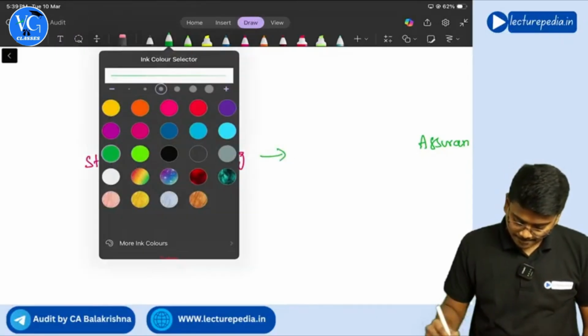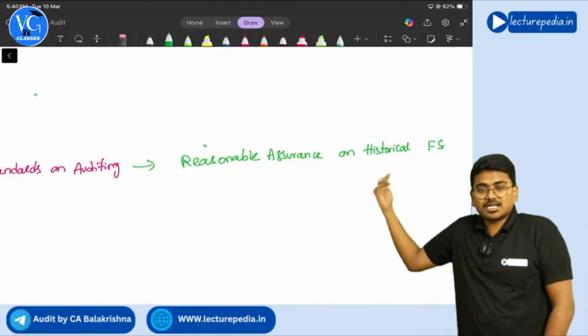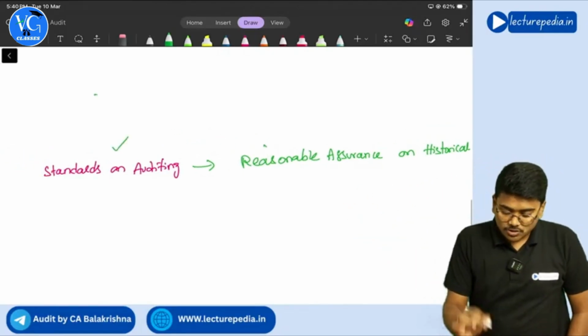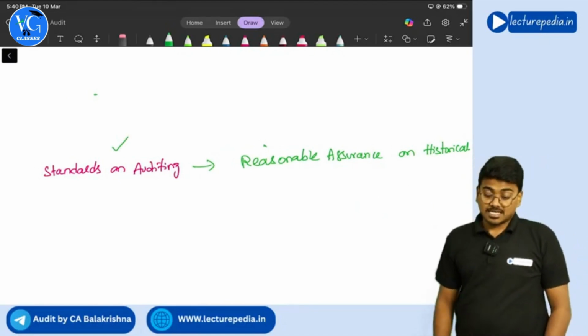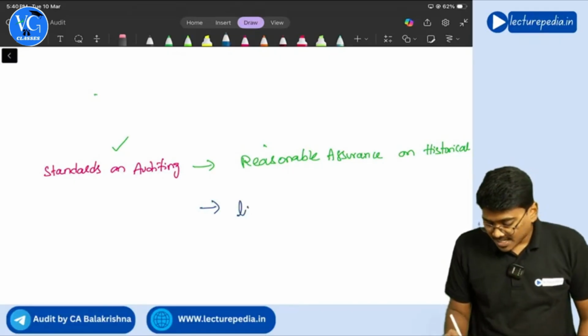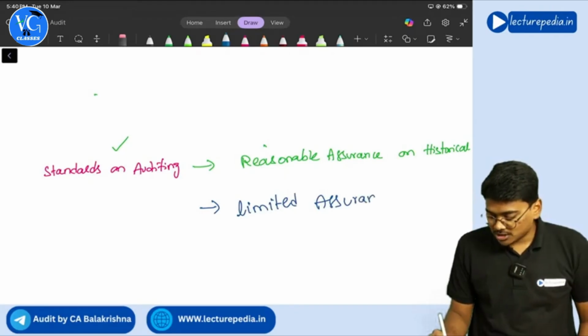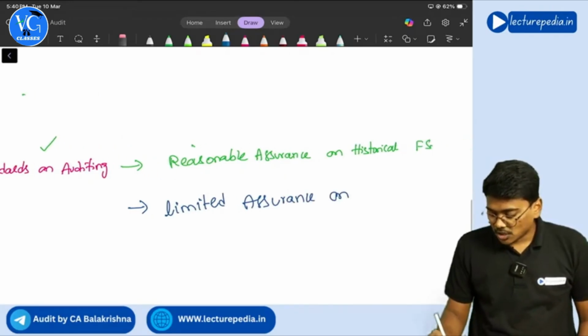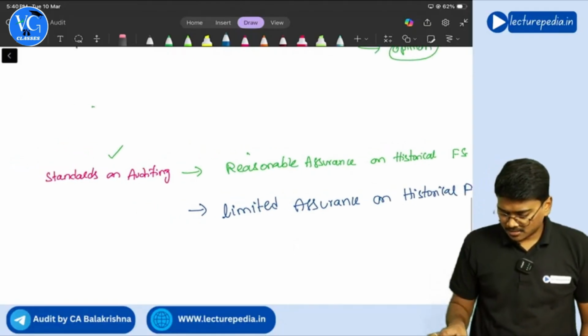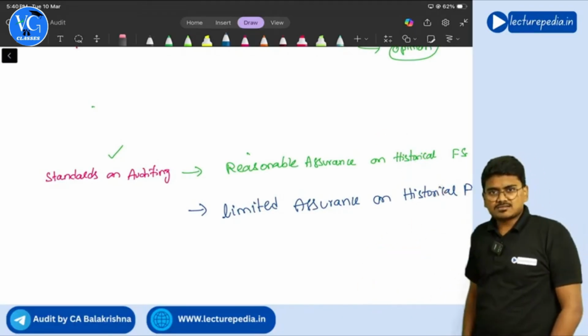If you want to provide reasonable assurance on historical financial statements, the auditor needs to apply standards on auditing, right? If the auditor wants to provide limited assurance on historical financial statements, then for providing limited assurance, will you apply auditing standards?